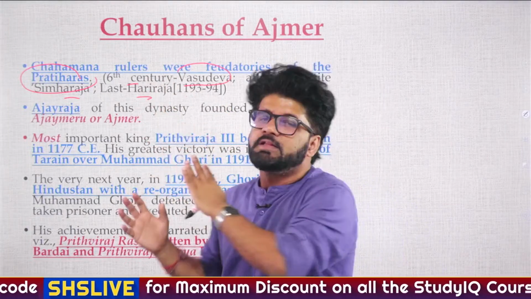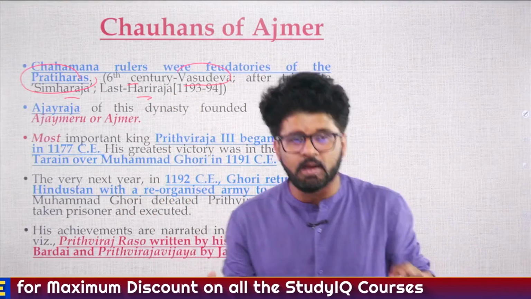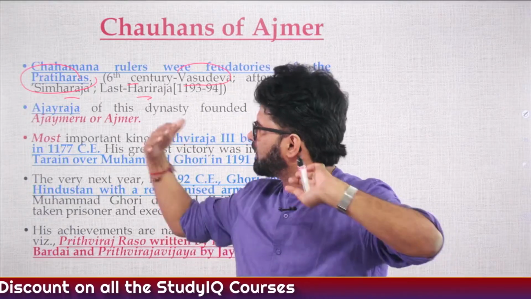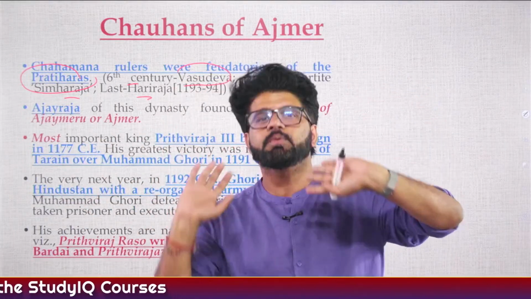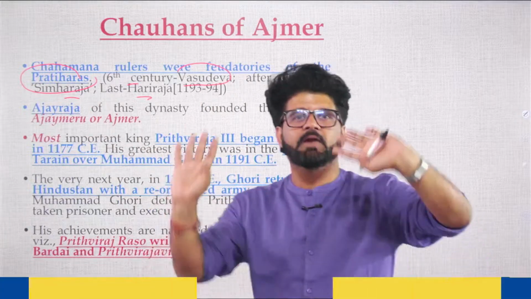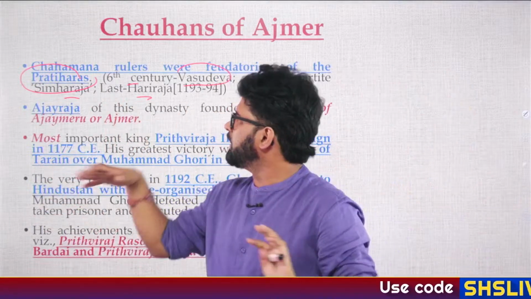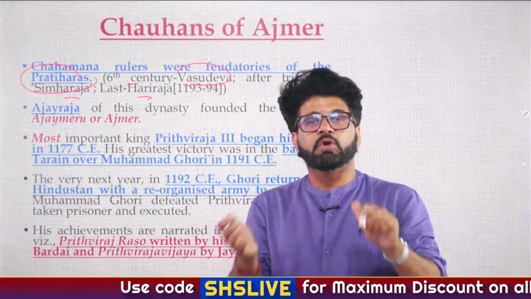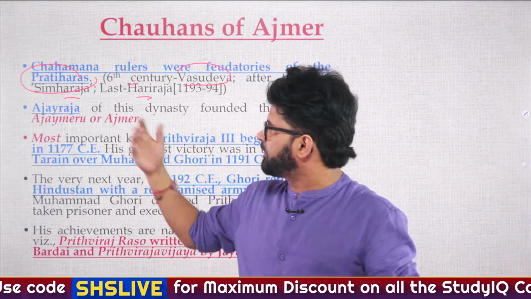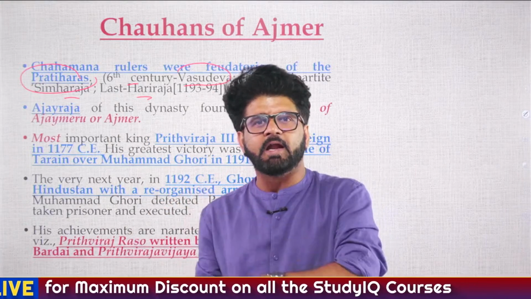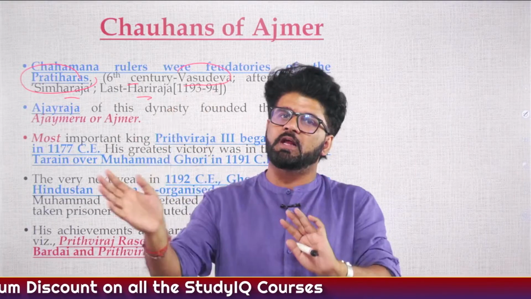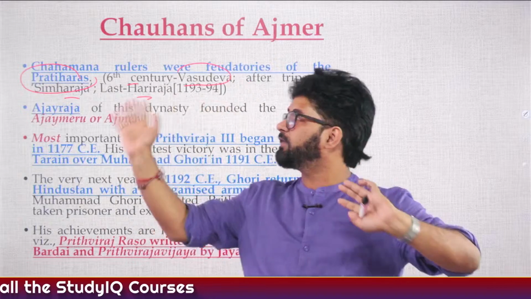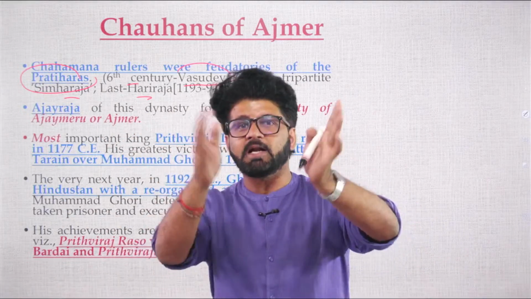Here also there are different facts. Some people say that Muhammad Ghori, after defeating Prithviraj III, Prithviraj Chauhan, in second battle of Tarain, which happened in 1192 AD, killed his sons and everything. Other people say that no, he did not do that, because in 1192 battle of Tarain, he defeated Chahamanas. Then 1193, he defeated Tomaras of Delhi. Then 1194, he defeated Gahadwalas of Kannauj. That is battle of Chandavar.